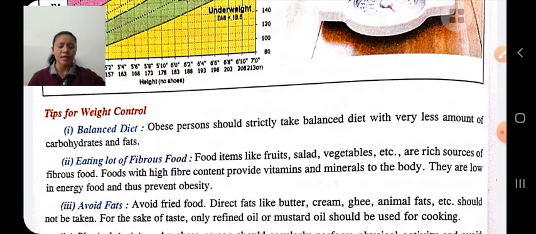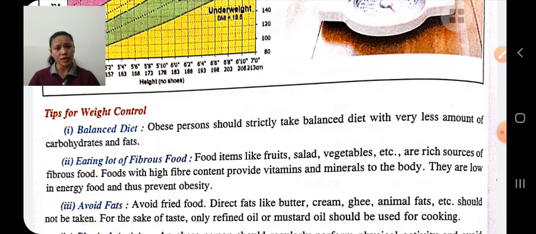Fibrous foods help in digestion and help prevent constipation. Avoid fatty items, don't take cream, butter, ghee, etc. Do regular physical activities. Avoid junk food like chow mein, pizza, cold drink.